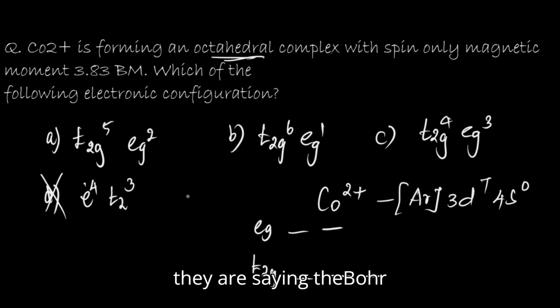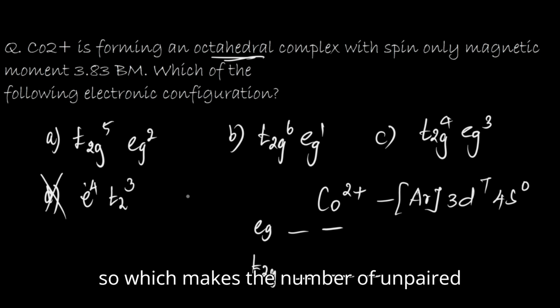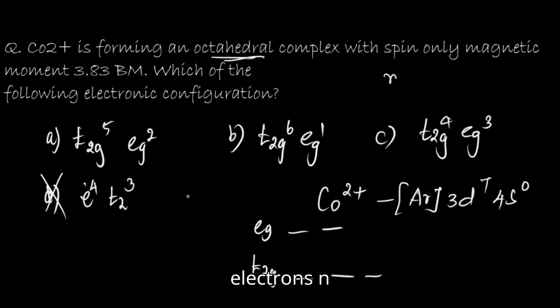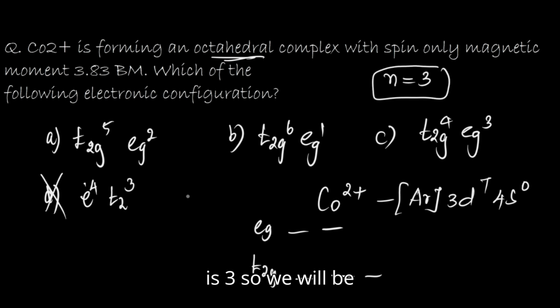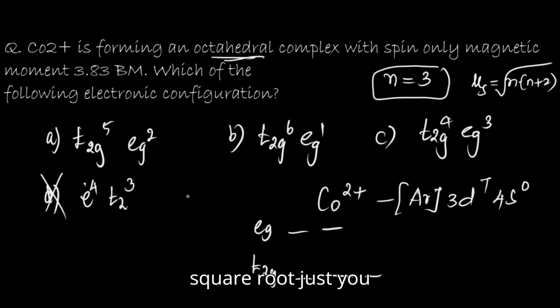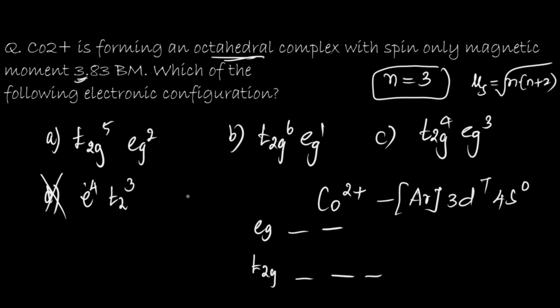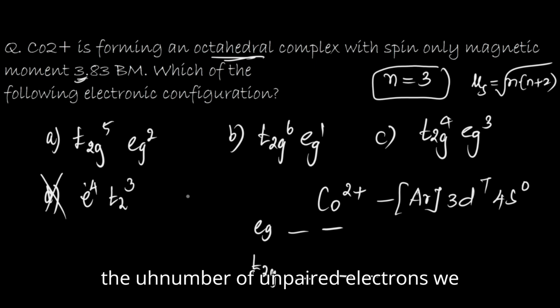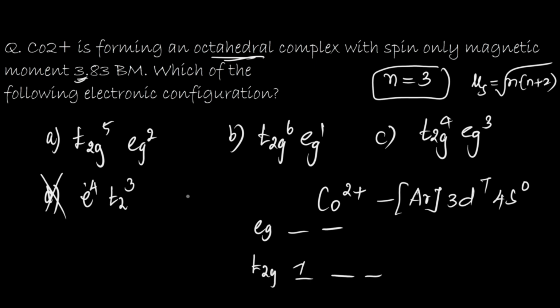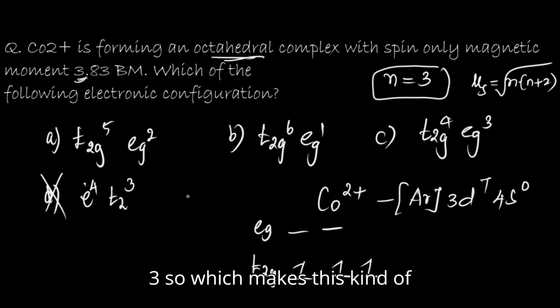They are saying the Bohr magneton is 3.83, which makes the number of unpaired electrons n equal to 3. We use the equation square root of n into n plus 2. You can just go with the number before the decimal point; mostly that will be the number of unpaired electrons we get. So the number of unpaired electrons needs to be 3, which makes this kind of arrangement.